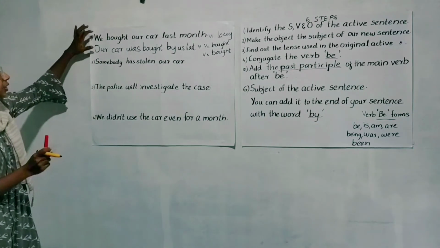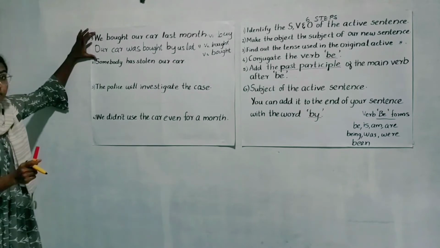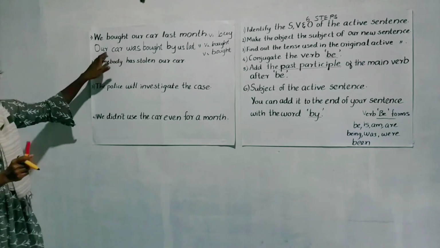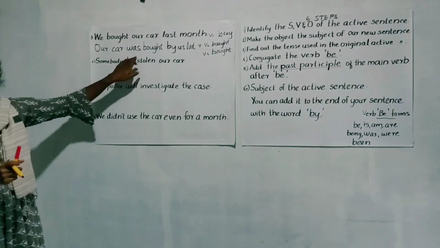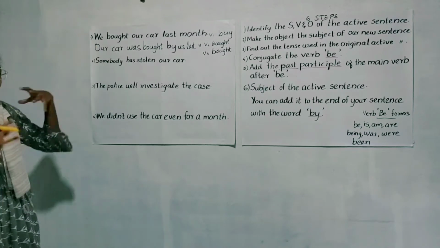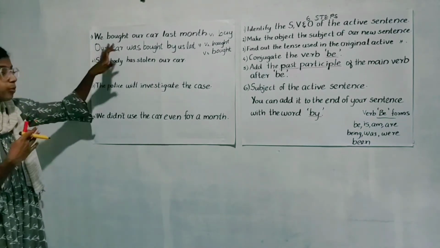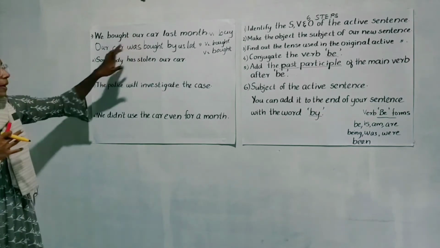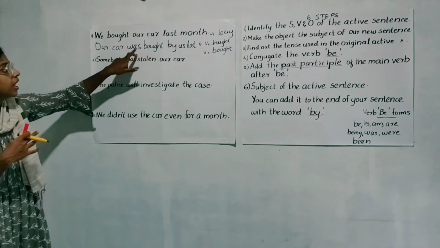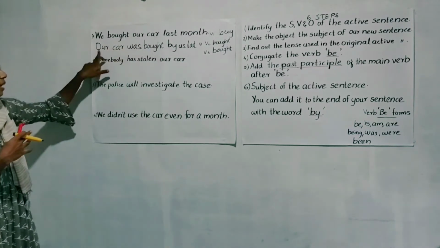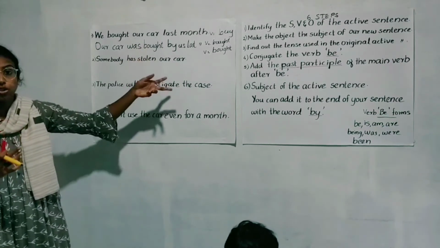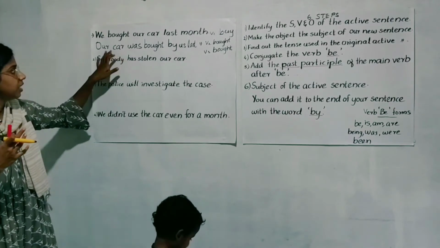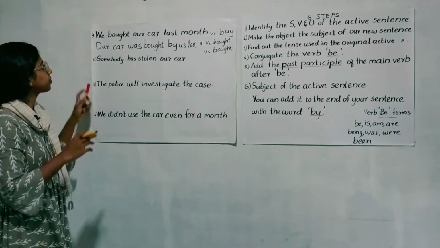So the topic of the sentence changed from "we" to "our car". Our car became important here in the passive sentence. But in the active sentence, we were the important thing. Who bought the car was the important thing. That was the subject of the active sentence. But when it comes to the passive sentence, the object, that is our car, became more important than who bought the car. Okay, so that is the passive sentence. That is the relevance of a passive sentence.